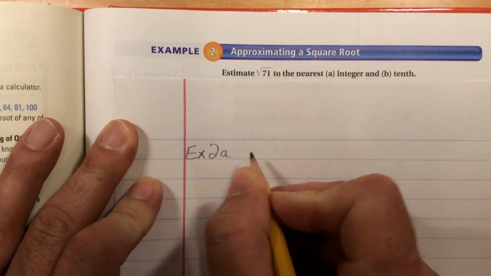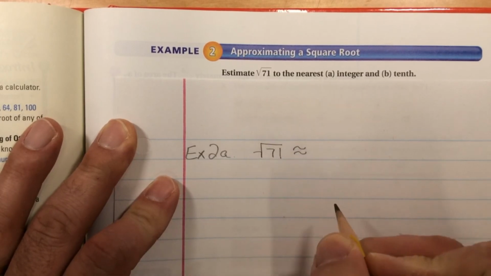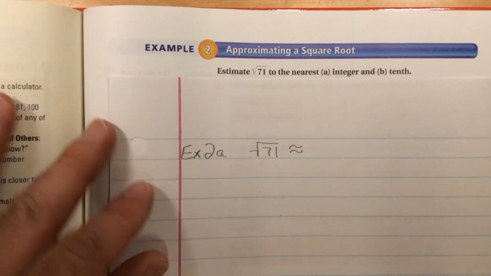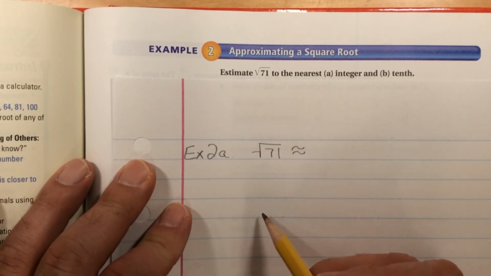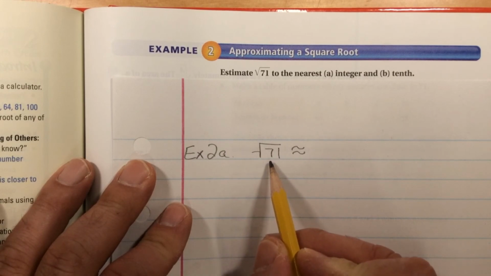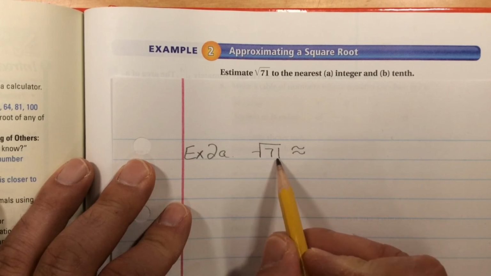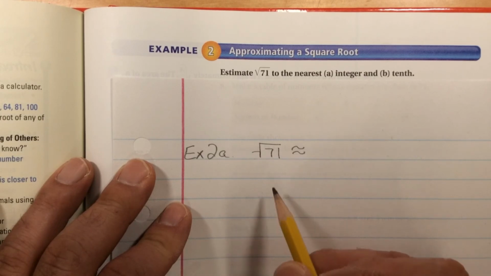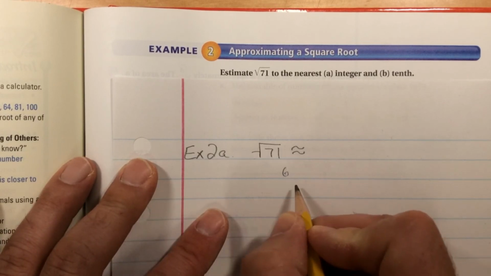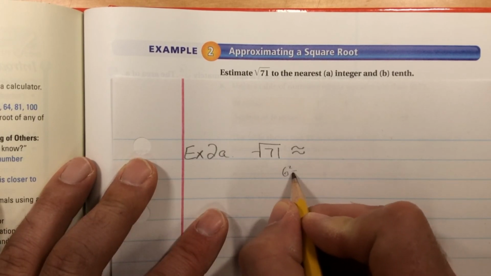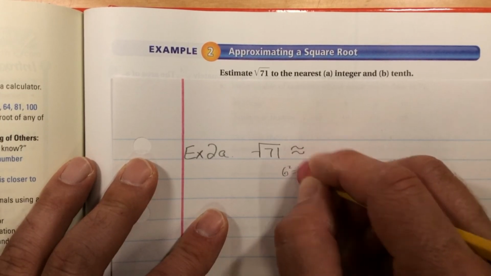So for example 2a, the square root of 71 is approximately, remember that means approximately, not equal to. Because 71 is not a perfect square, well, we know it's irrational, but that's not what they're asking us right now. They want us to know what integer it's closest to. It's going to be positive, obviously, so we're going to go with, let's see, 6, because 6 times 6 is 49. So 6 squared is 49. No, haha, 36. Just seeing if you were paying attention.